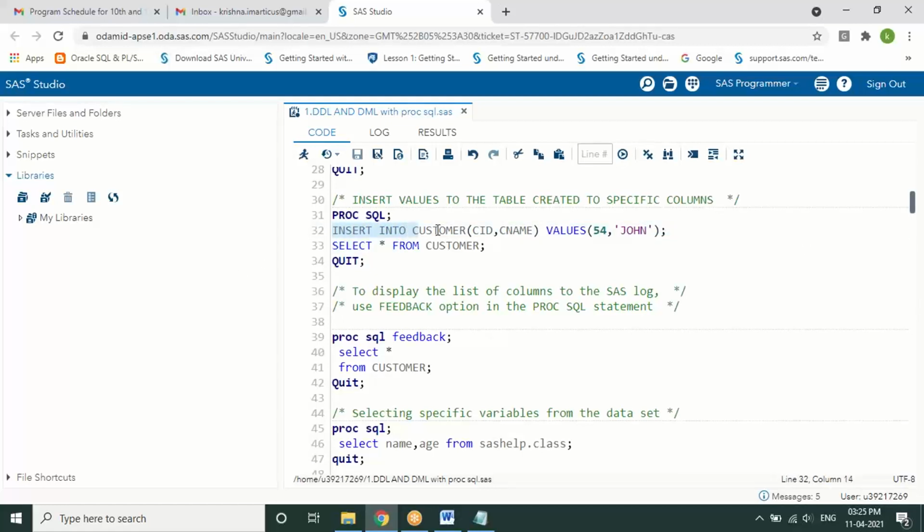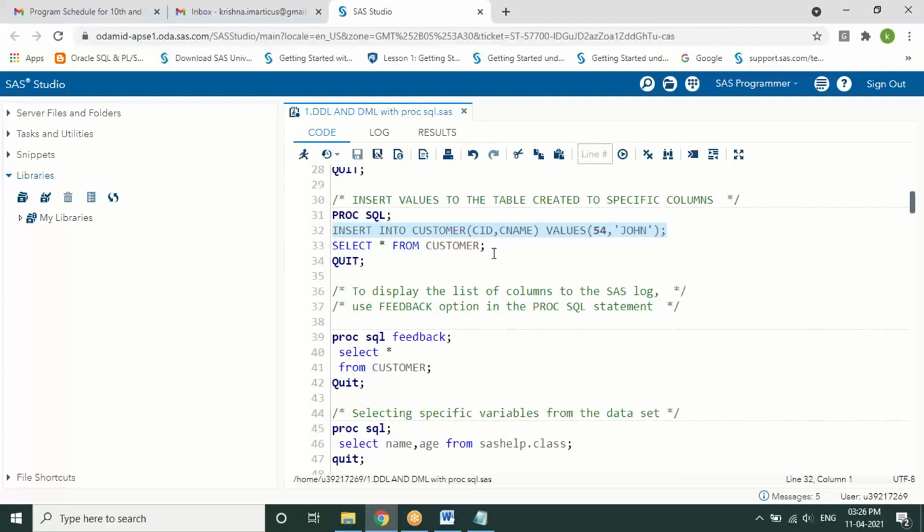Insert into table name. Along with the table name, you are supposed to specify the column names where you wanted to enter the data. Here I'm providing only the customer ID and the customer name, leaving out the customer address. So this is one other alternative way of inserting data only to certain columns of a table, excluding some other columns.